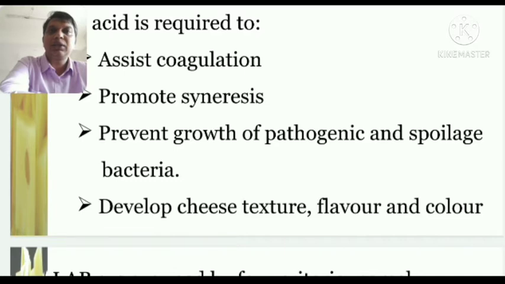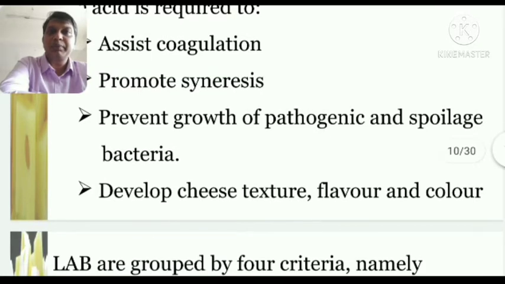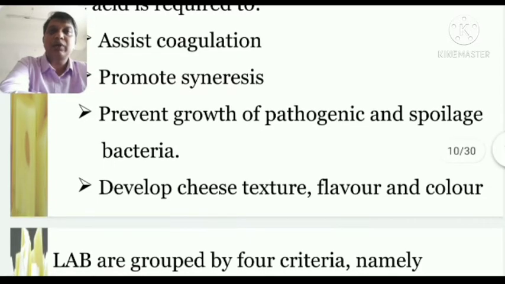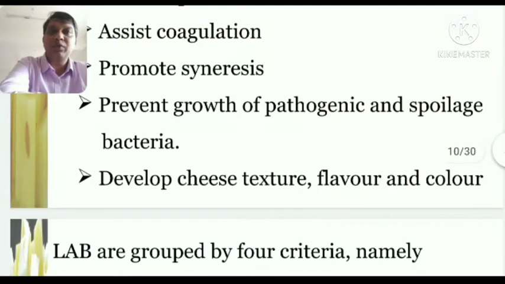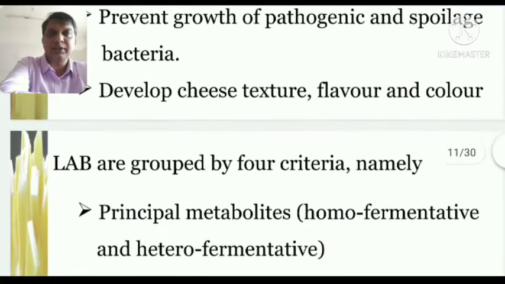This lactic acid assists in the coagulation of the milk, promotes syneresis, helps the bacteria do it very fast, and prevents the growth of bacteria which are harmful or can spoil the taste and quality of the cheese, and it develops the extra flavor in the cheese. That's why we need to produce the lactic acid.